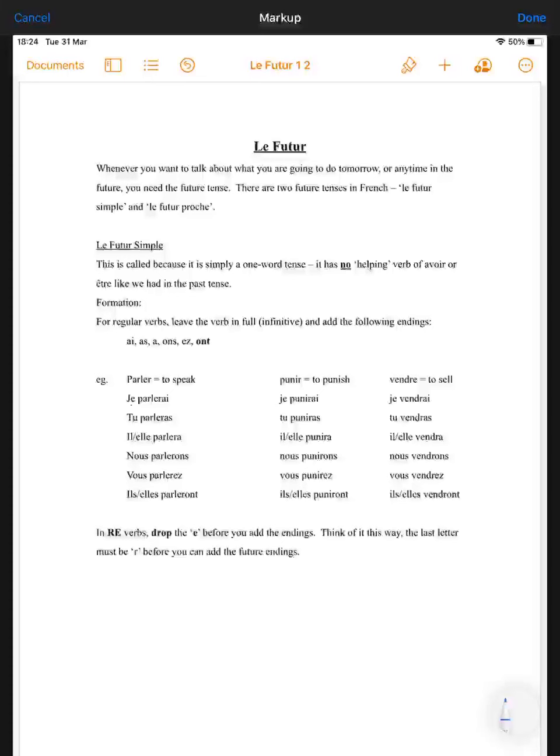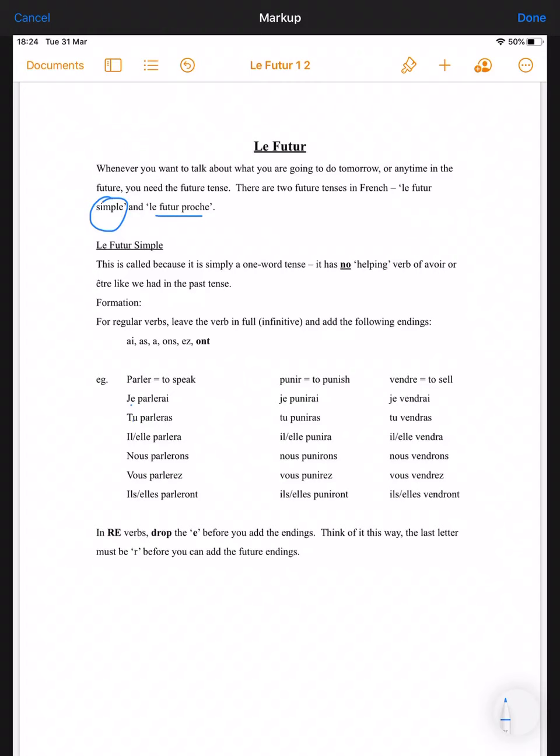Le futur simple, which is the one that we're going to do today. And then there's also le futur proche. We had a look at that at the very beginning of this year. It was where you use the verb aller and a full verb right next to it, as you would in English. So for example, je vais faire mes devoirs. I am going to do my homework. Or je vais téléphoner à mes amis. I am going to phone my friends. So it is used for the immediate or the near future, as in I am going to do something.